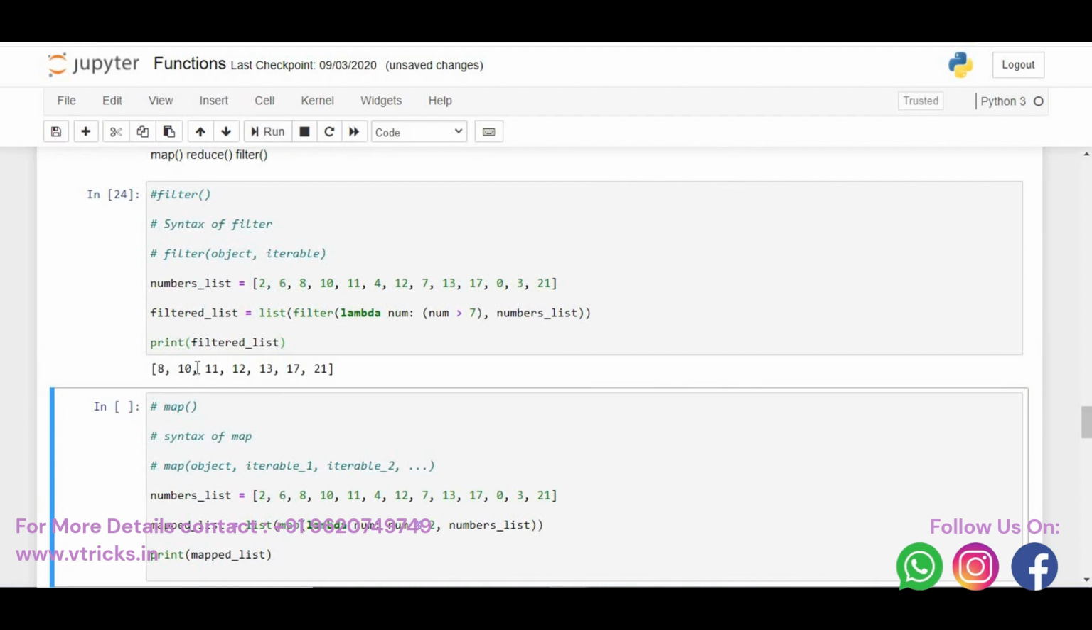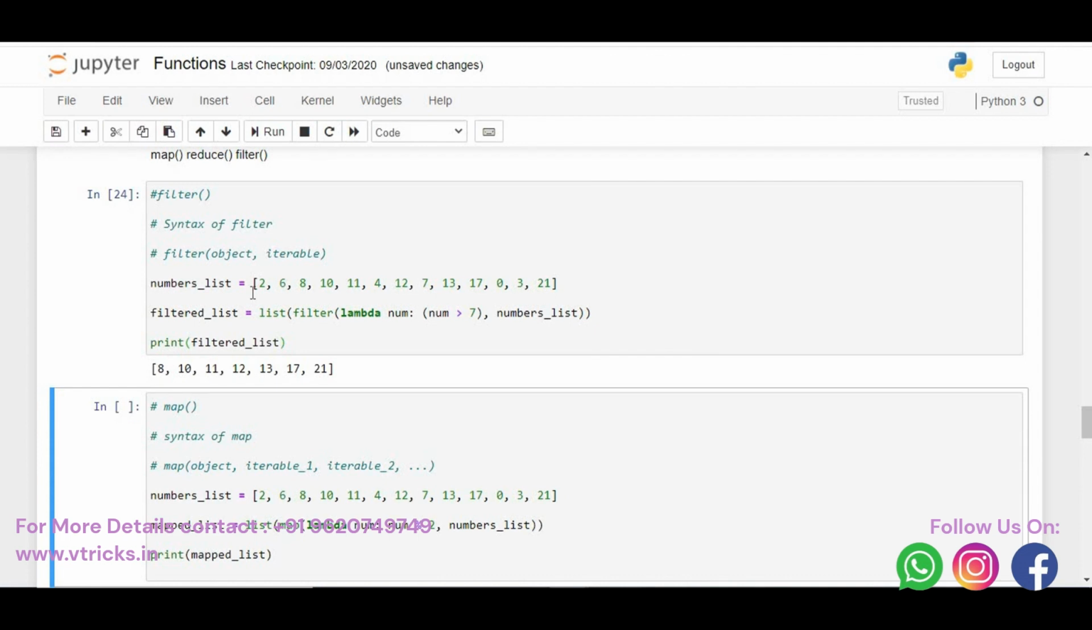As you can see, I am getting only 8, 10, 11, 12, 13, 17 and 21. This is the advantage of using lambda expression with the filter function. These are the advanced functions present in Python, where people need to practice with a lot of examples. Just keep in mind, whenever you get a use case for this, you can solve it using this. You can start using all these functions as and when required. Okay, this is about the filter function.